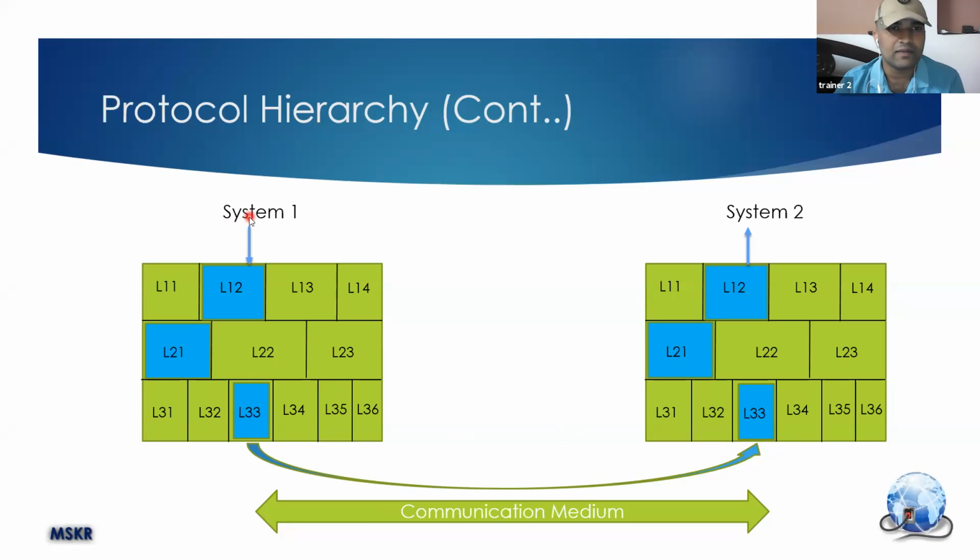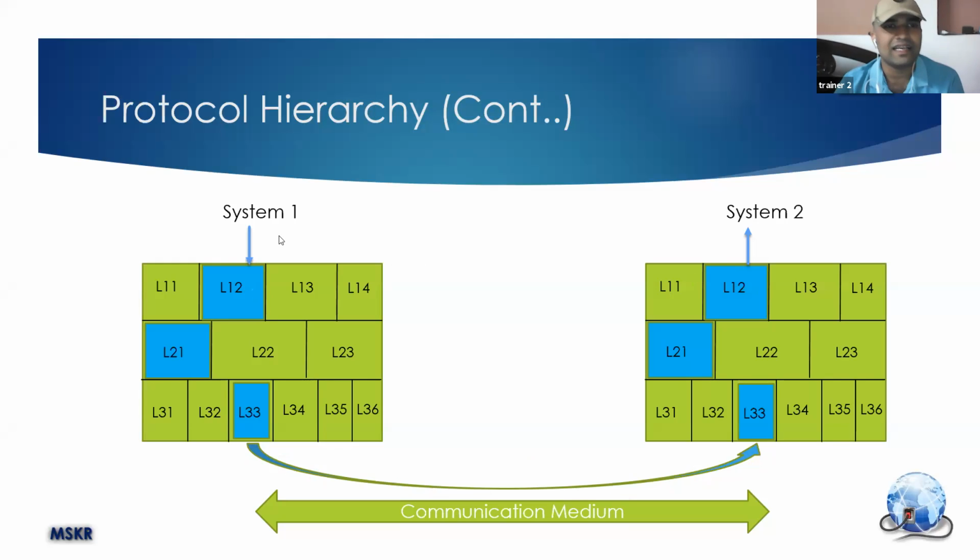So your message will go through L12, L21 and L33. A signal will be coming out of the software and hardware. So the signal will go through the communication medium to the receiver. On the sender side, the information will move from top to bottom. On the receiver side, the information will move from bottom to top.